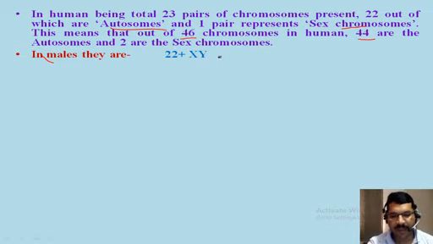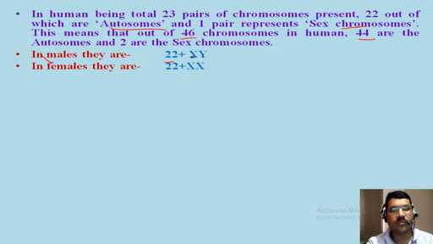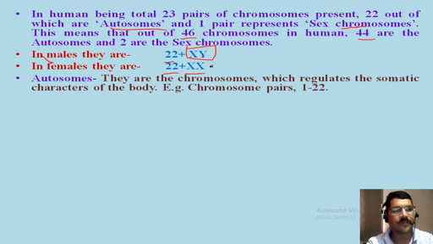If you see, males contain 22 autosomes and 2 sex chromosomes, and these 2 sex chromosomes are X and Y. So in males you can see the sex chromosomes X and Y present. In females, a similar number of autosomes are present, but they contain a different type of sex chromosome, X and X, that is 2 X chromosomes are present. Now we will see what autosomes are.